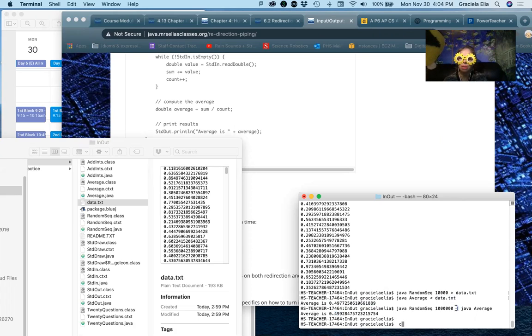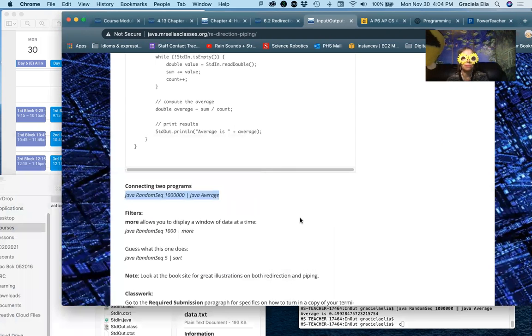So here's the trick: that vertical bar will give you piping. It's actually pretty cool, especially because it's not really taking up any space. Think of it. You have a million random numbers. It doesn't take up space in your memory, in your storage anywhere. And as it comes, it adds. And then once it's finished, it gives it to the average, and the average is actually doing that. And then it divides by the number of actual entries. So what's next? What do we have over here?